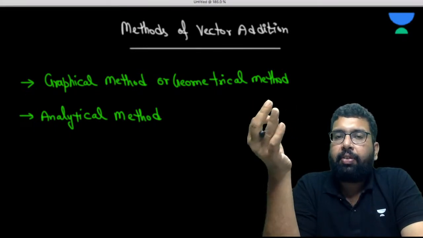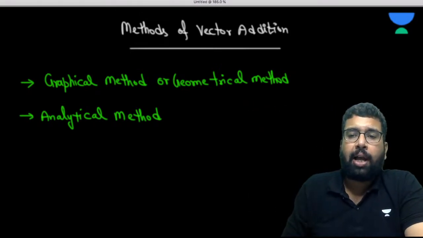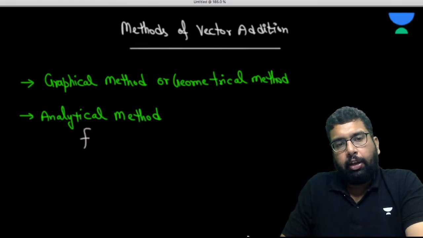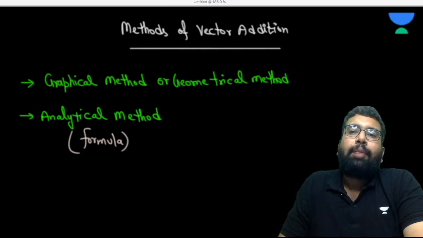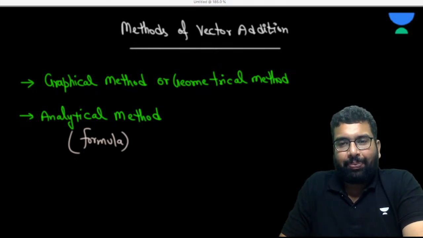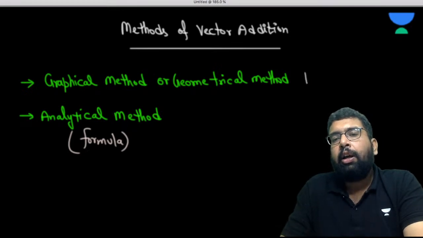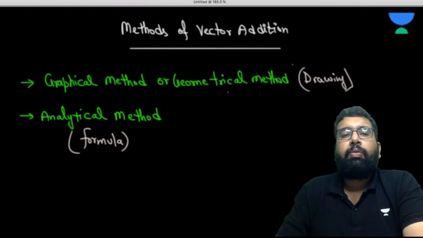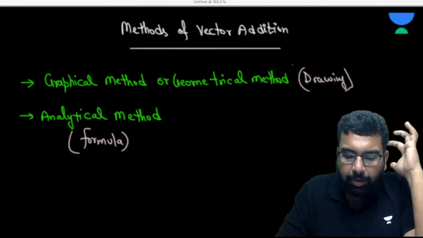So that is the way where we'll be using the graphical method. And in the analytical method, that means some formula, you will be building up some formula. So sir, only remembering the formula will not do, because there are many twists and turns to it. Please understand this. So this is the formula thing, this is the drawing thing. We have to draw it conventionally. We have to have a set square, all those geometrical tools, but we don't require that.